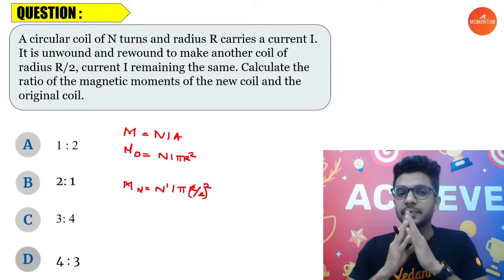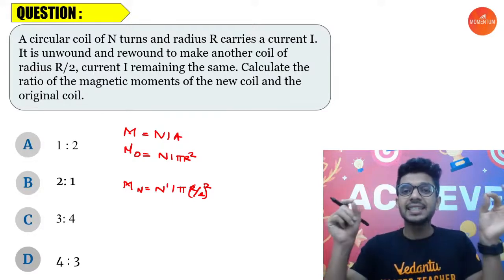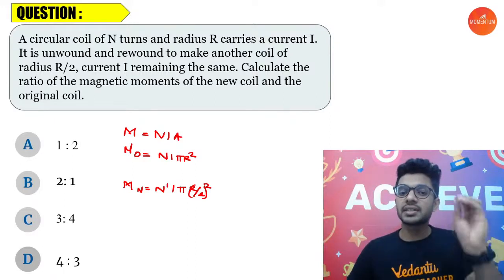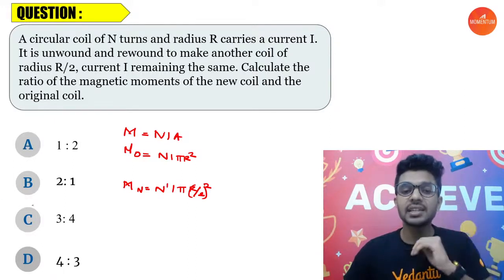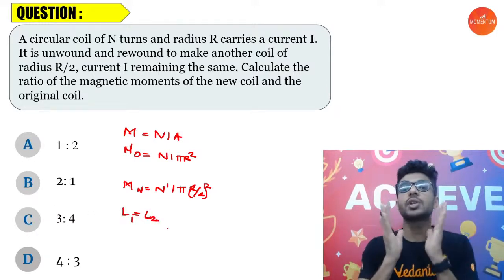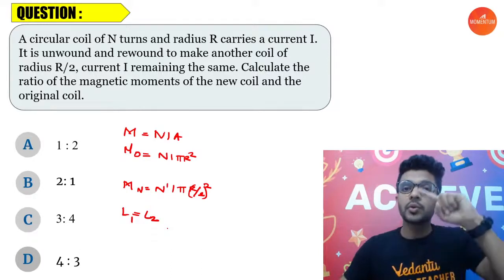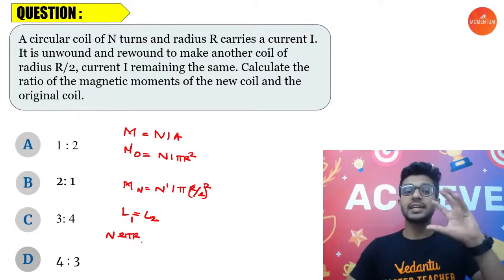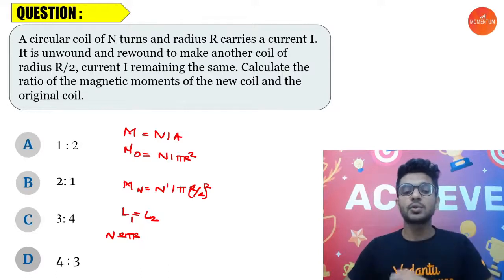How will we get it? You have to know that it is the same length of the wire which is being rewound. So in both the cases, the length in the first case and the length in the second case for the wire will be the same. For one complete turn, the length of the wire will be equal to its circumference, that is 2 pi r. Initially, there are n number of turns, so total length in the initial case is n times 2 pi r.